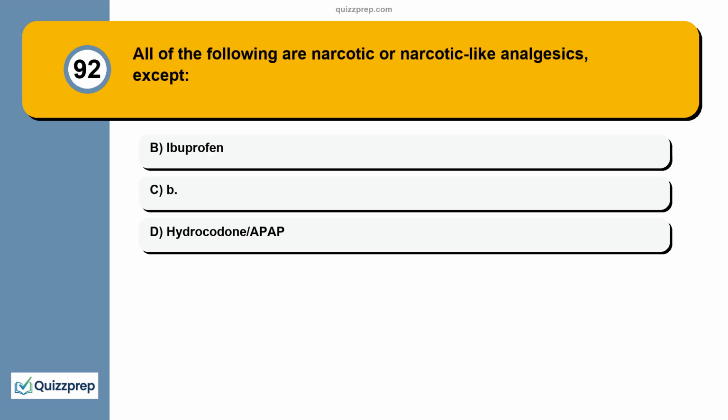Question 92. All of the following are narcotic or narcotic-like analgesics, except A. ibuprofen. B. Hydrocodone/APAP. C.